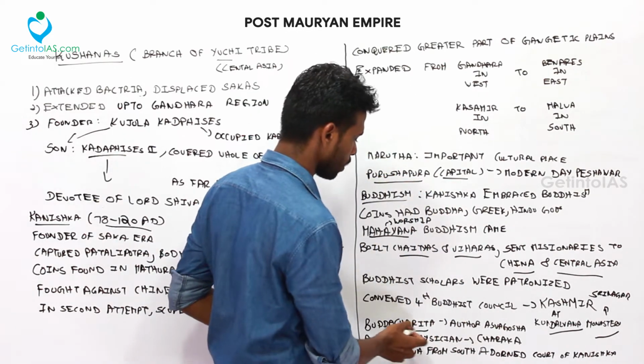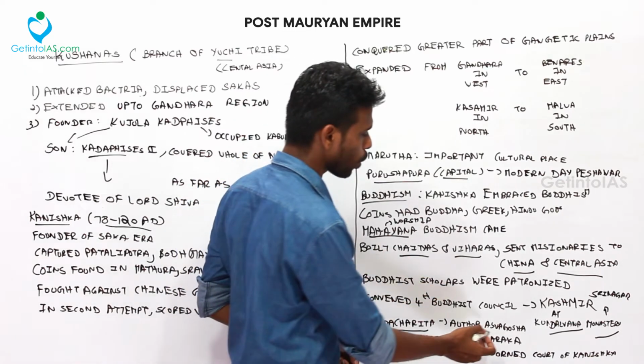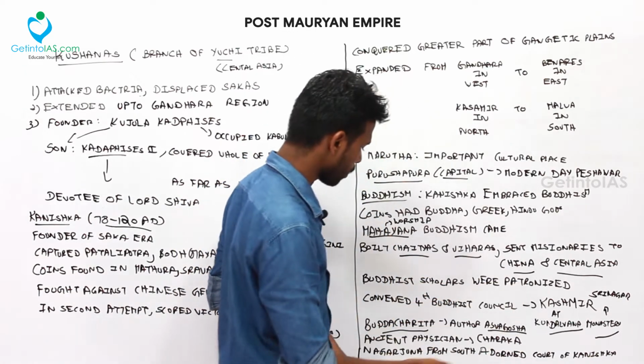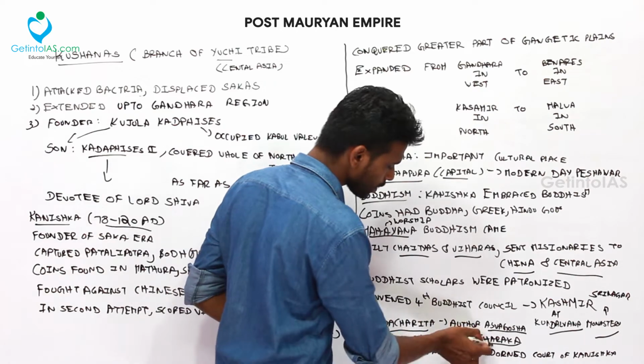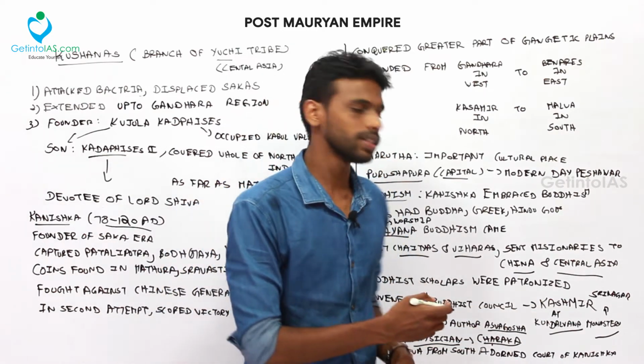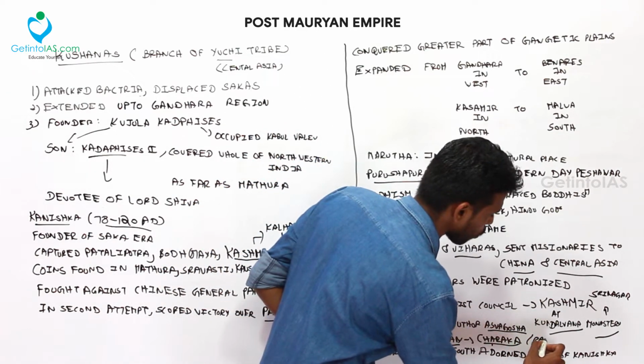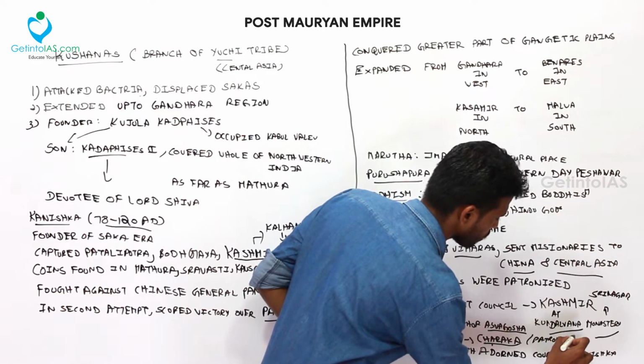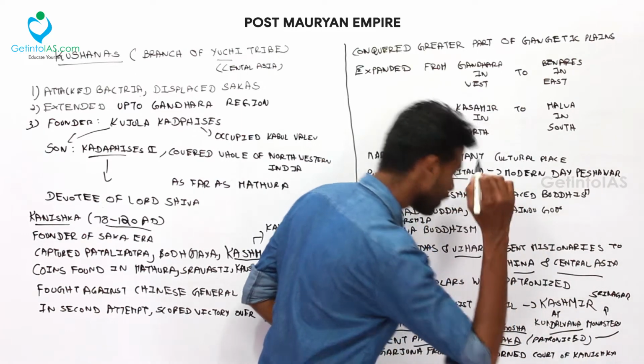And Buddha Charita is a literary work which was authored by Asvaghosha, and the ancient physician Charaka. So they also patronized this one. They gave respect and also patronized this ancient physician Charaka.